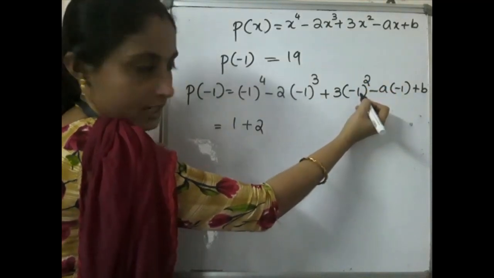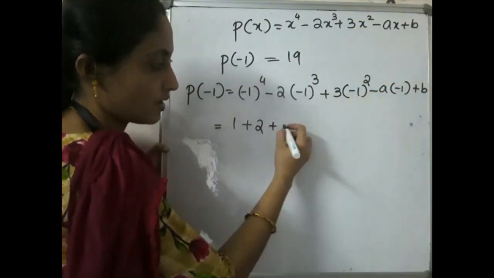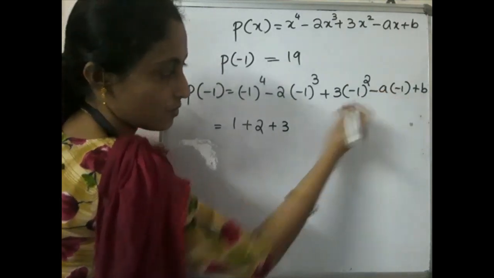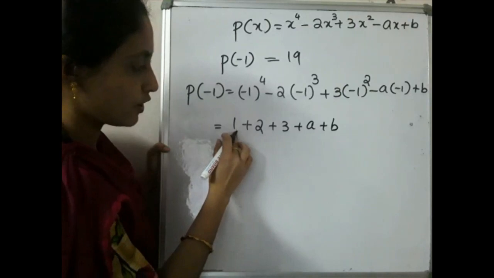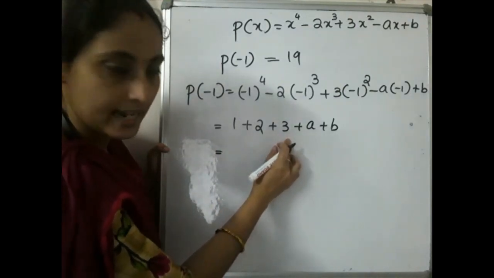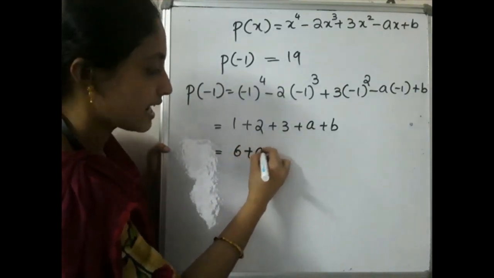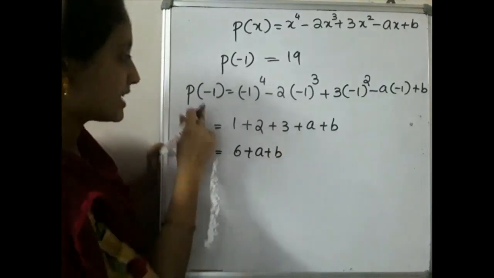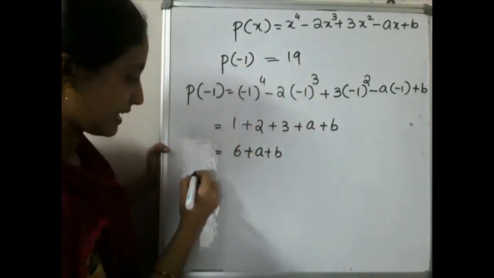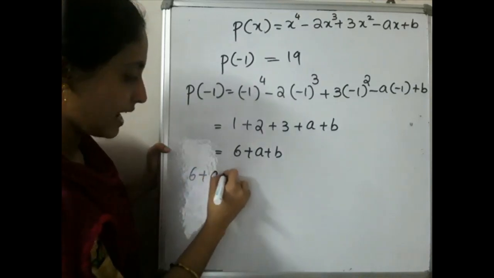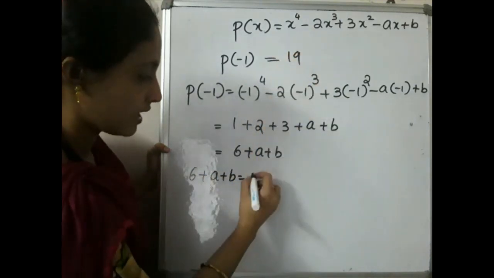Then minus 1 squared is an even power, so the answer will be positive. So plus 3 into 1 is 3 itself. Then minus into minus becomes positive, a plus b. That is 1 plus 2 is 3, 3 plus 3 is 6, so 6 plus a plus b. This is p of minus 1. According to our question, p of minus 1 is 19. That is, 6 plus a plus b is equal to 19.